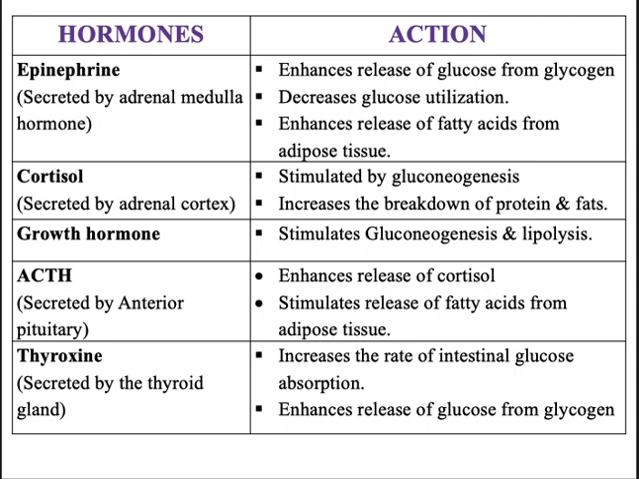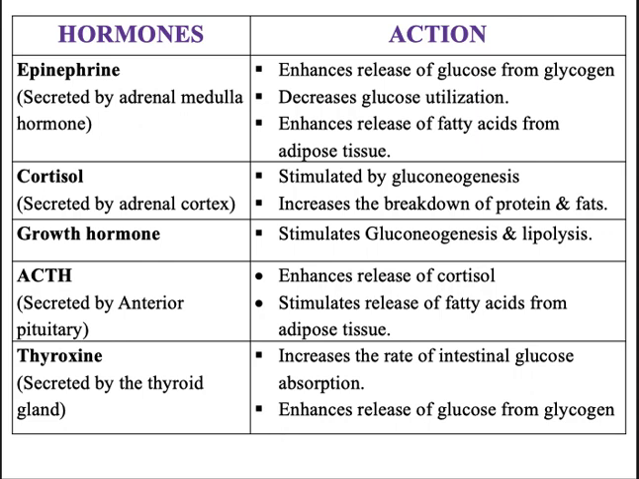So in epinephrine, what happens? Epinephrine is a hormone secreted by the adrenal medulla. It enhances the release of glucose from glycogen. It decreases the glucose utilization and increases the release of fatty acids from the adipose tissue. Cortisol, released from the adrenal cortex, stimulates gluconeogenesis and increases the breakdown of proteins and fats. Growth hormone stimulates gluconeogenesis and lipolysis.